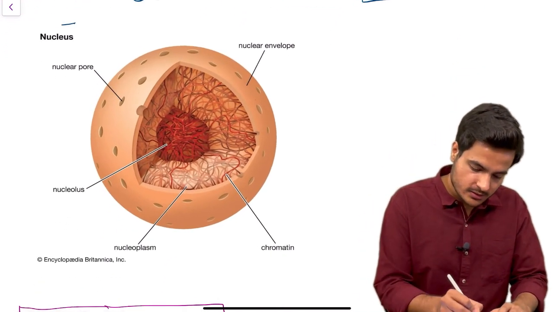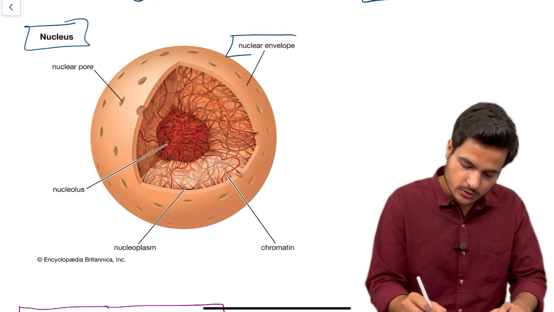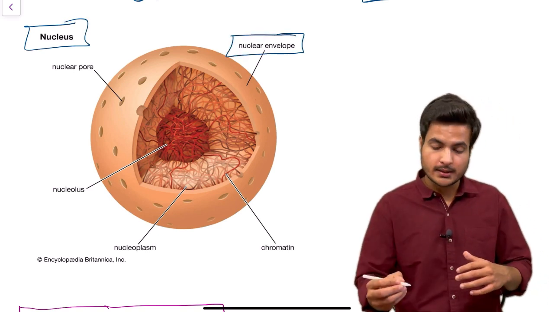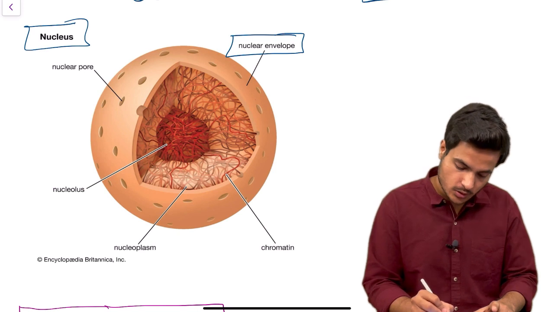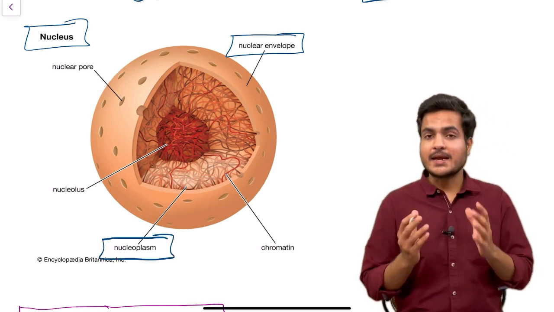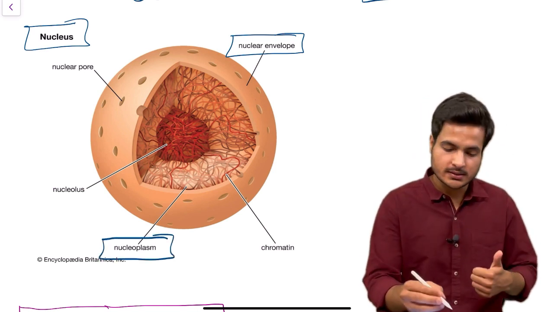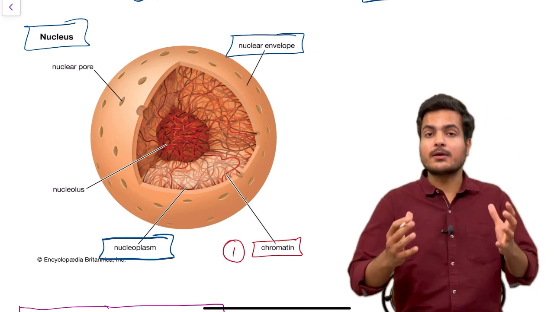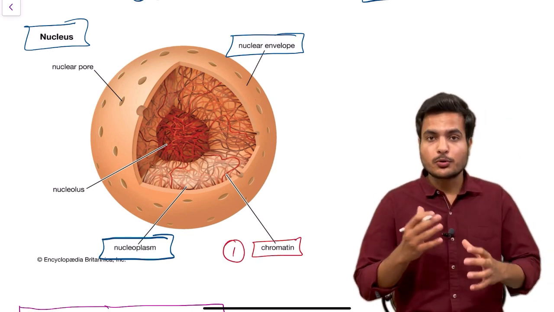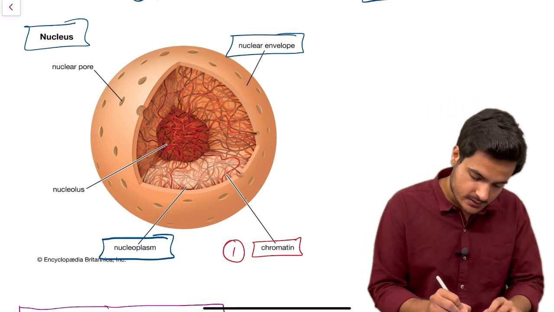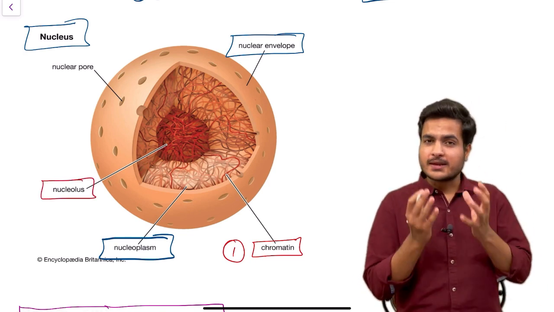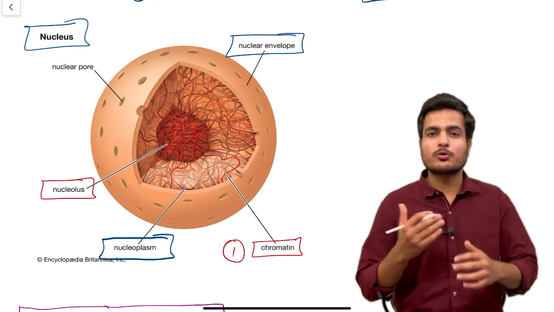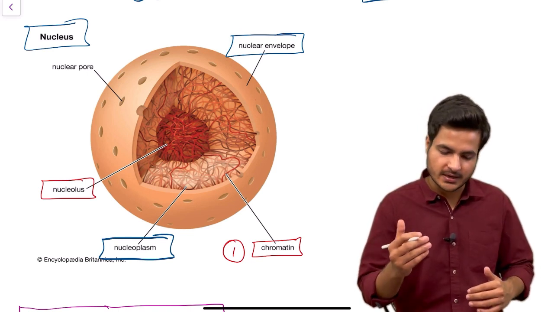In a nucleus, the outermost layer is called the nuclear envelope. The nuclear matrix is called nucleoplasm, and inside the nucleoplasm we have two things. The first thing is chromatin, which is elaborate nucleoprotein fibers, and the second thing is the nucleolus, which is a spherical structure which may be one or more than one depending upon whether the cell is dividing or not.